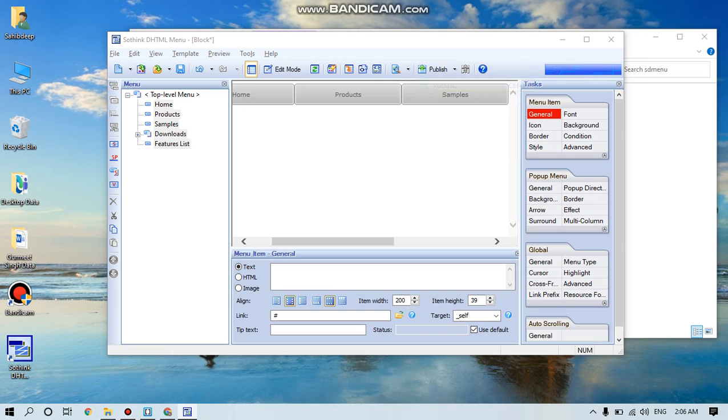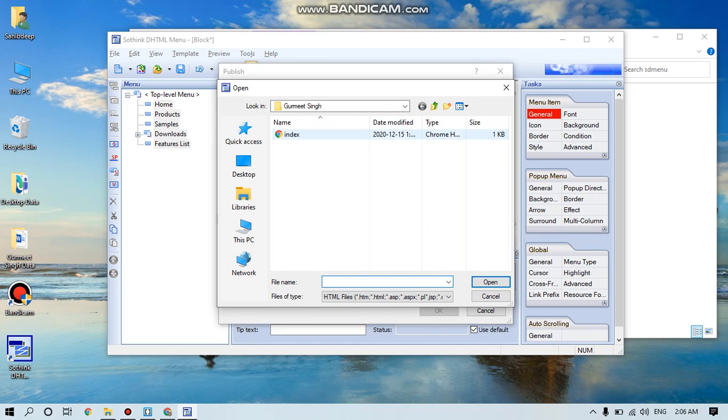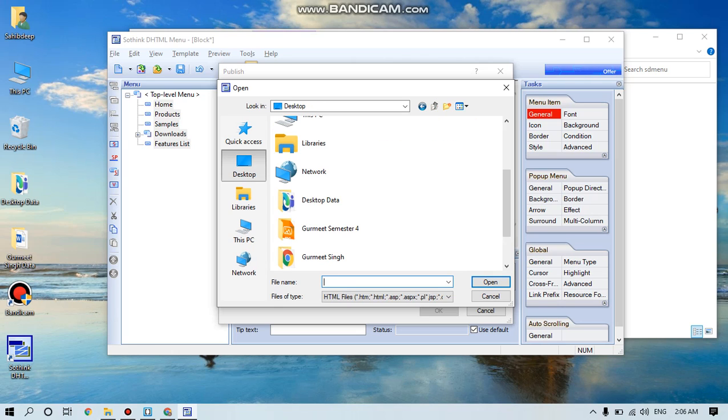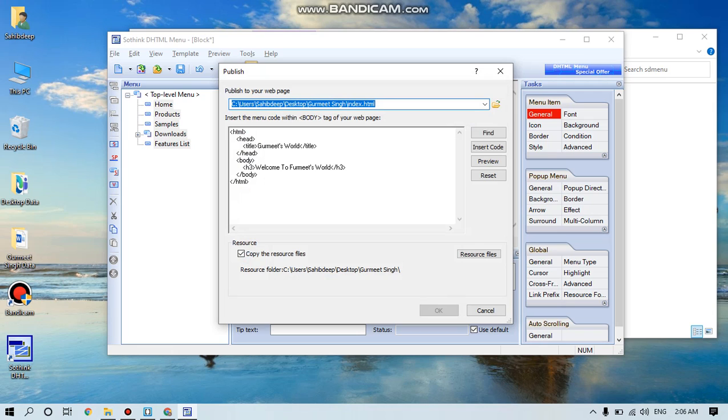Now click on publish. So I have created a web page. I'm going to select that web page in which I want to place this menu bar. So this is the web page. Open. So this is the code in that web page.